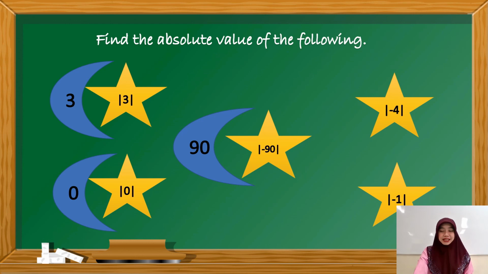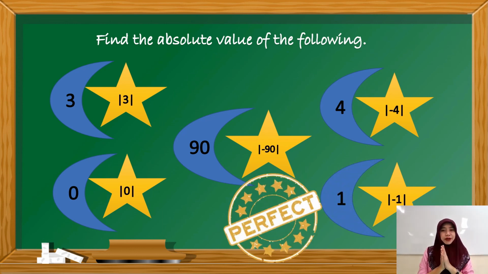positive 90. And how about negative 4? Positive 4. And lastly, the absolute value of negative 1 is positive 1. Perfect! Did you get all the correct answers? Awesome! You're a certified Mathinik and Matalino.